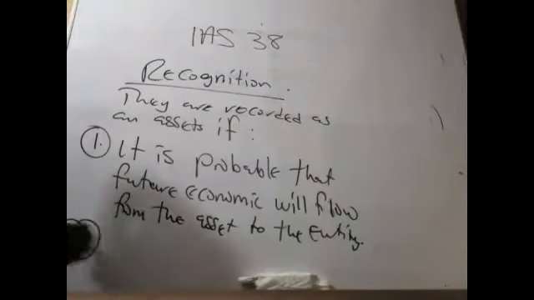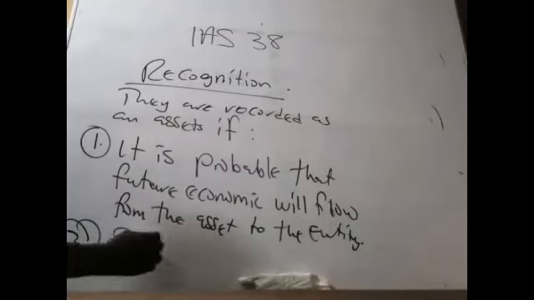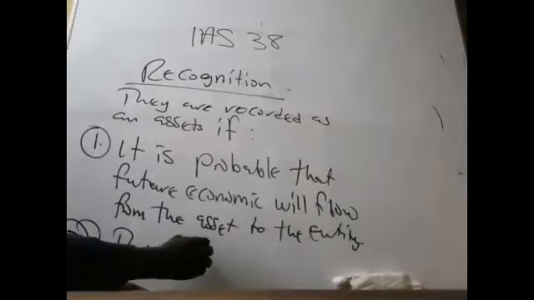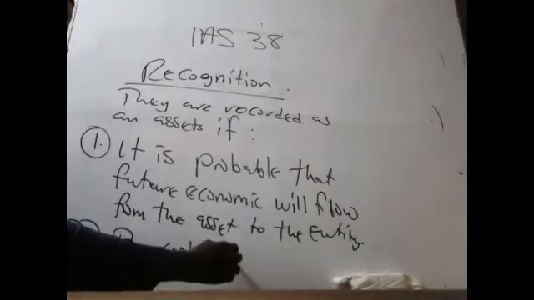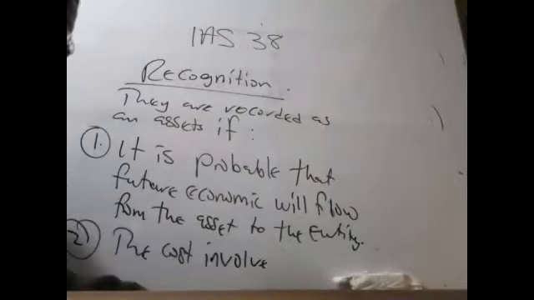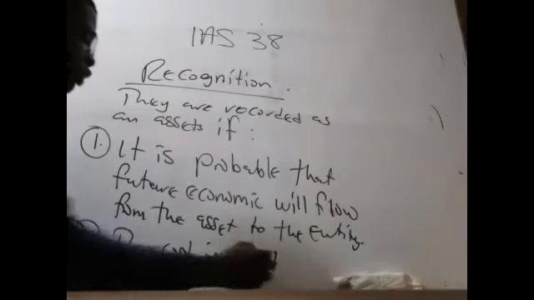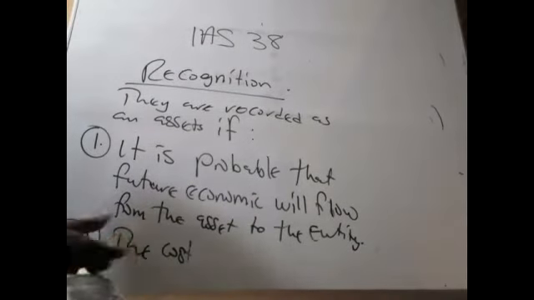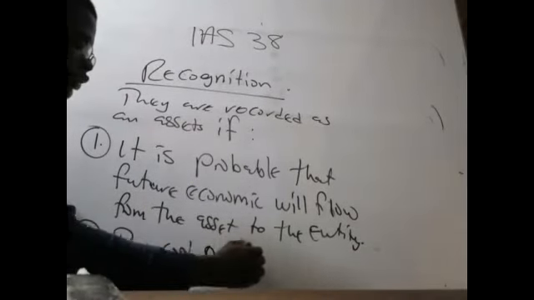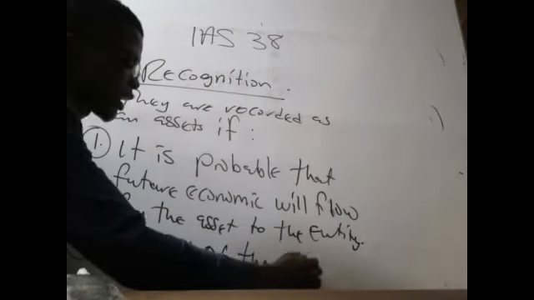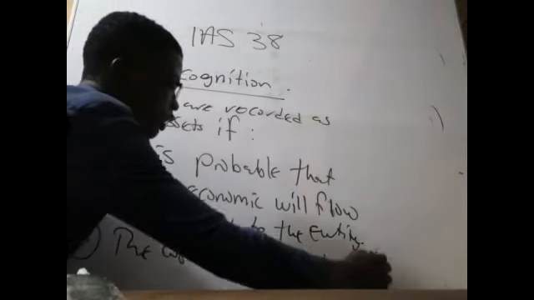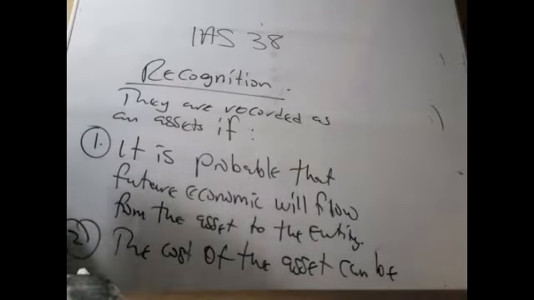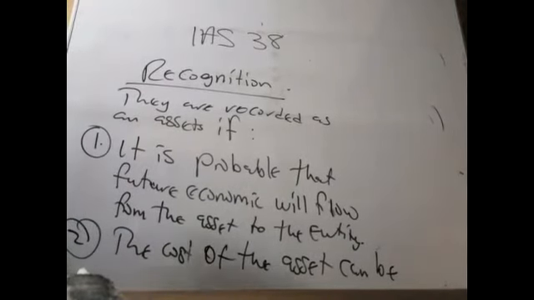Condition number two, the cost involved can be measured reliably, or the cost of the asset can be measured reliably.